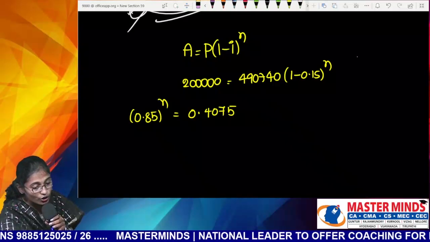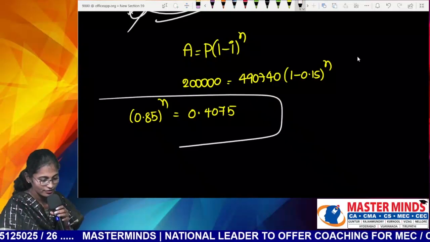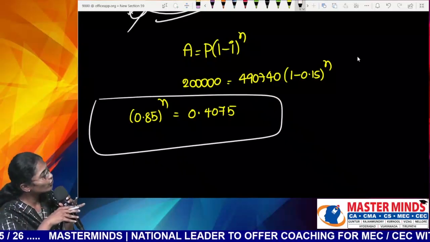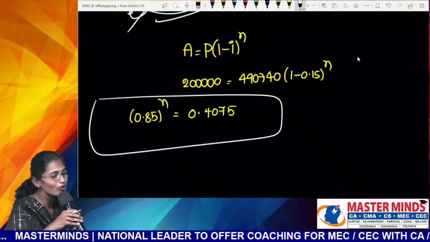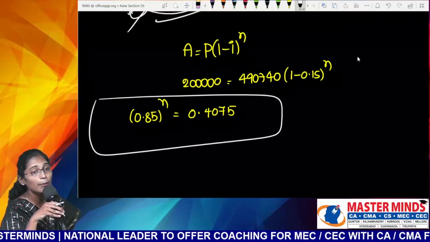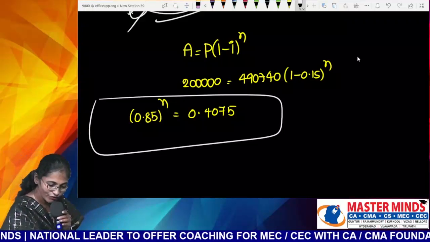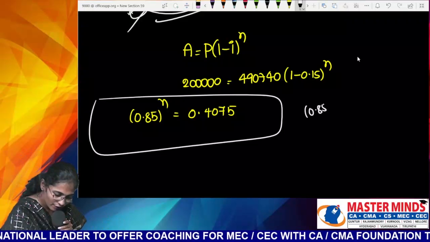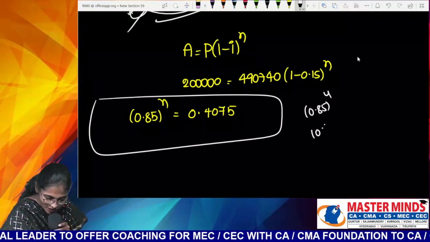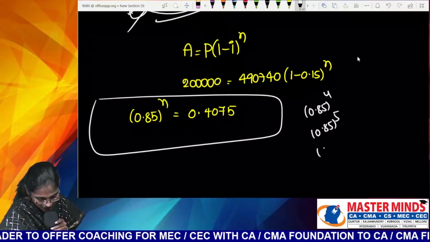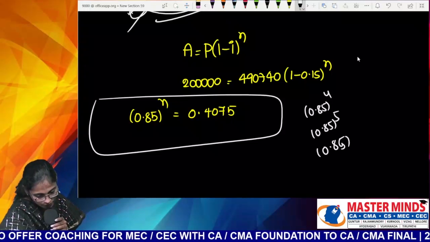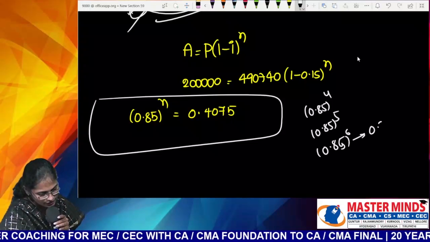Now it's your turn to complete the number of years. I'll just wait for you to complete only the number of years. I don't want months. Remember, what is the value of 0.85 whole power 4? What is power 5? What is power 6? Write them down. Power 6, tell me power 6.